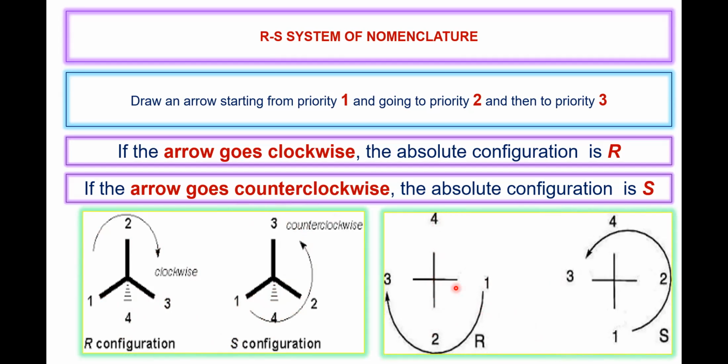So look at here, 1, 2, 3. It could be here or here, it doesn't matter. It should be on the vertical axis.